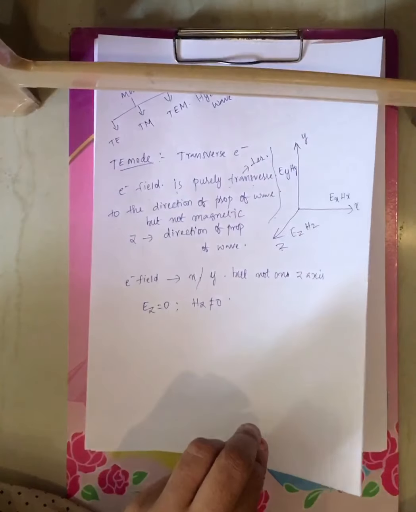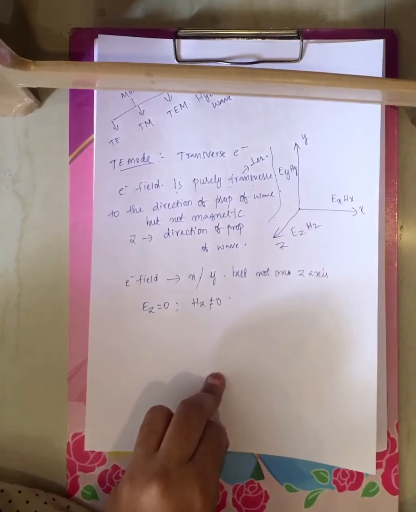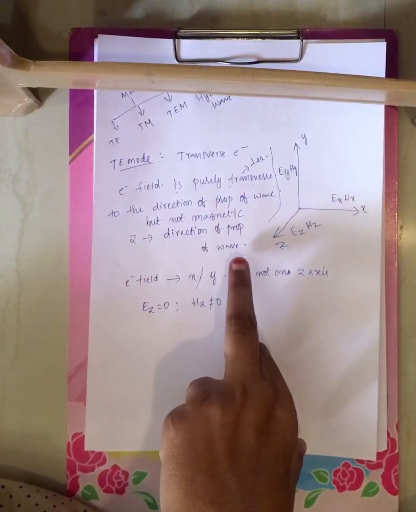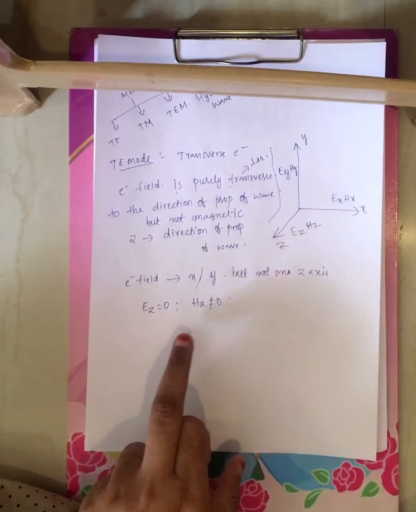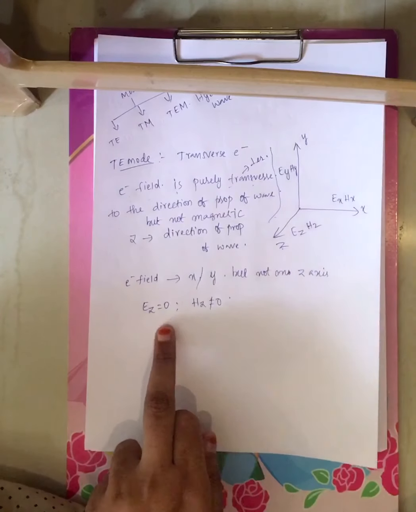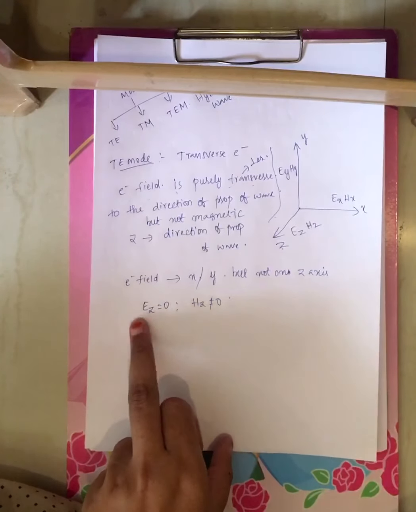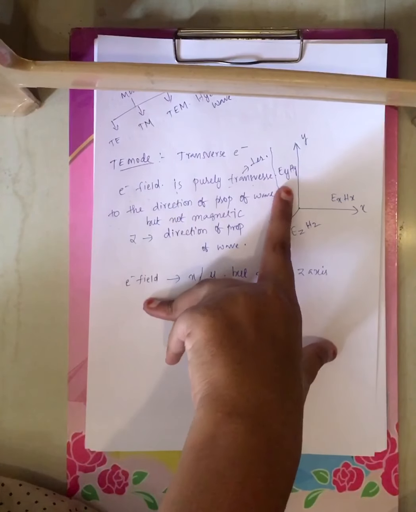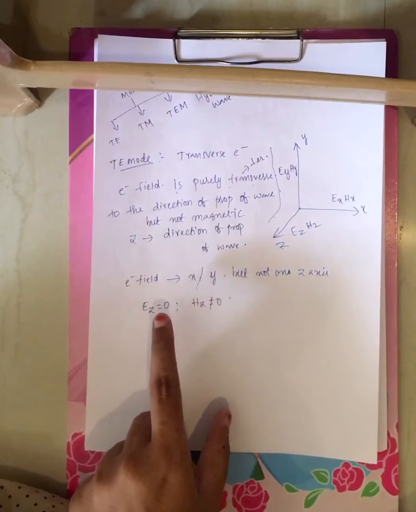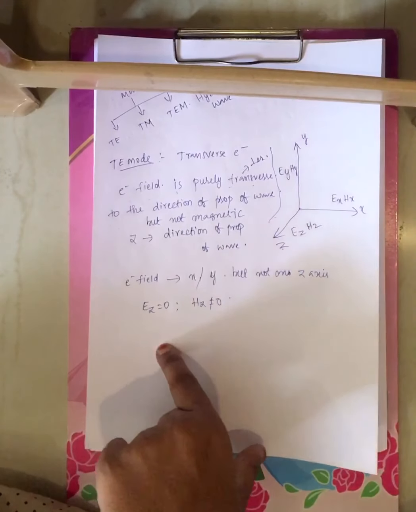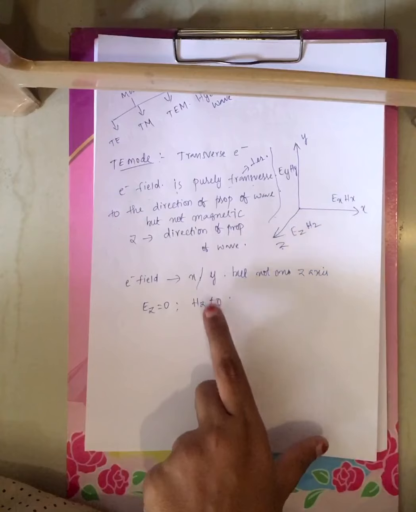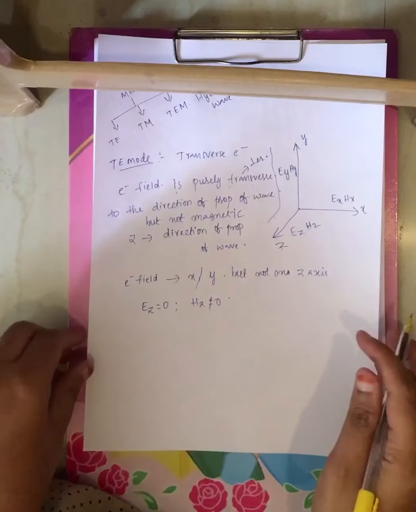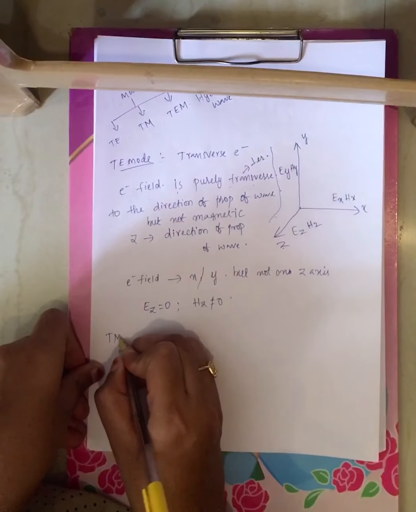Electric field is purely perpendicular to the direction of propagation of wave, but not magnetic field. If Z is your direction of propagation of wave, now Ez is 0. Electric field either may be present on x-axis or on y-axis, but not on z-axis. That means Ez, the electric field component on z-axis, is 0, but this is not applicable to magnetic field. That's why Hz is not equal to 0. Now similarly you have TM mode.